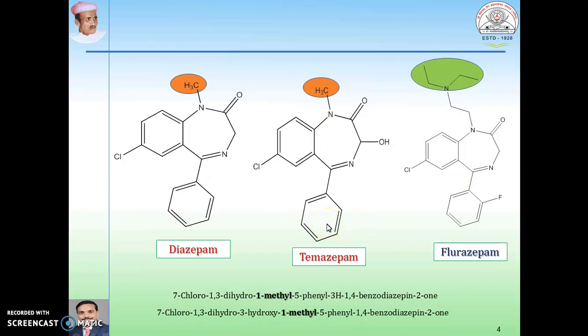These are the IUPAC names of this example: 7-chloro, 1,3-dihydro, 1-methyl, 5-phenyl, 2H-1,4-benzodiazepin-2-one.